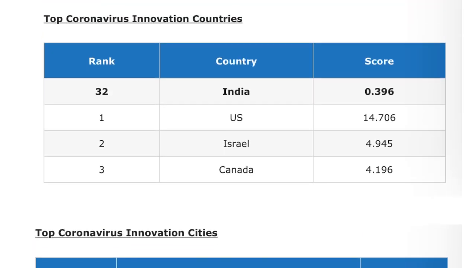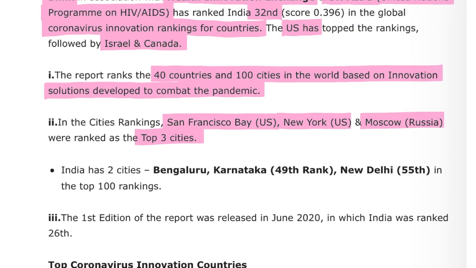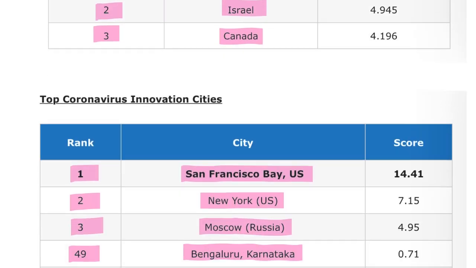Then if we talk about the countries, India's rank was 32. First rank was of USA, second was of Israel and third was of Canada. Alright, same thing is marked here. Next.